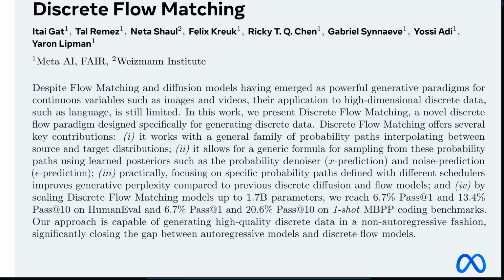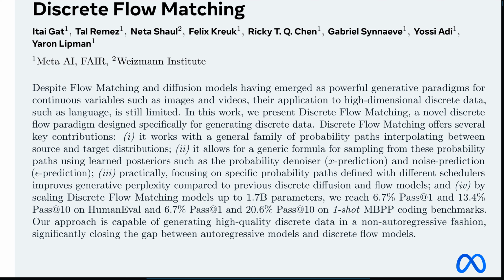Let's put the jargon aside for a moment. Imagine the model is somewhere along one of these paths looking at a sort of partially formed or noisy piece of data. Or like a garbled sentence fragment. Yeah, exactly. A learned posterior just means the model has learned, based on seeing lots of examples, how to figure out what the original clean version of that garbled bit should probably be. It learns to denoise or complete it, basically.